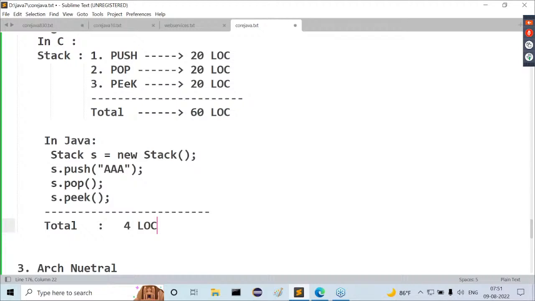Architectural neutral programming language. These are the 3 features. What is the meaning of simple programming language? Again, 3 features. What are the 3 things inside the simple programming language? Less execution time, less memory, and less power consumption. Then what is the meaning of tight coded programming language?